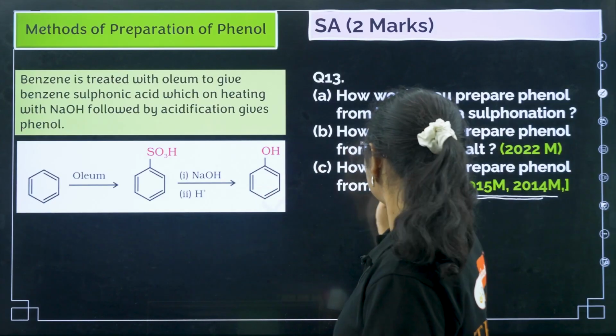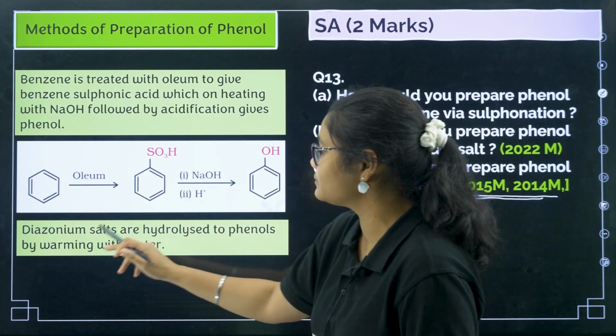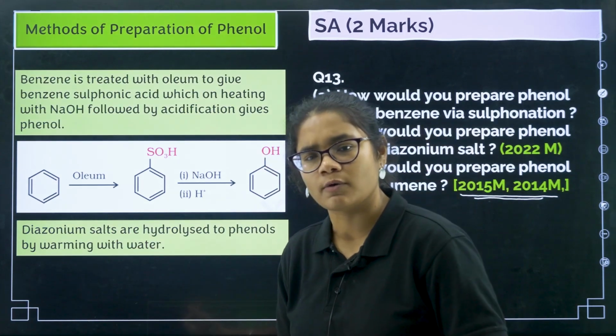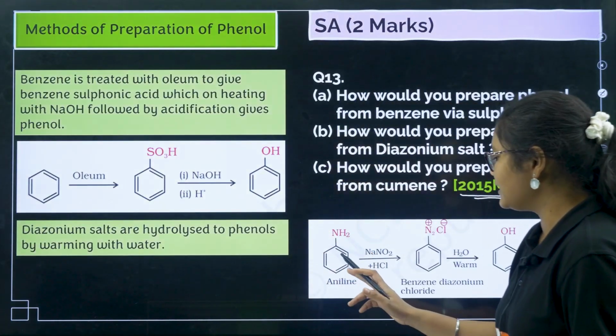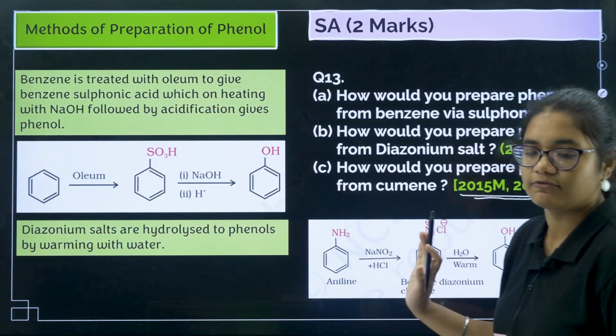Next one is diazonium salt. Diazonium salts are hydrolyzed to phenols by warming with water, or you can just write that diazonium salts are reacted with warm water to give you phenols. For the reaction, first I have taken aniline, then you get benzene diazonium chloride, then warm water, and you will get phenol here.